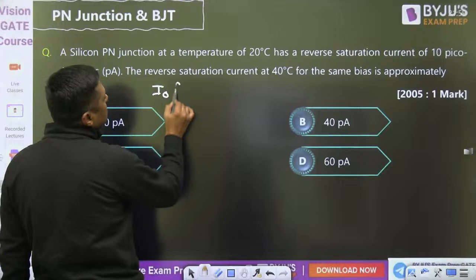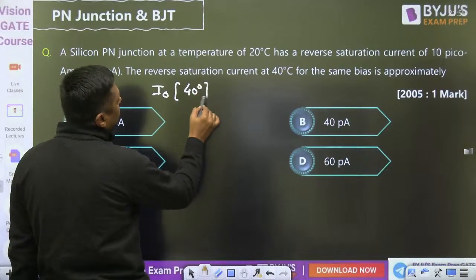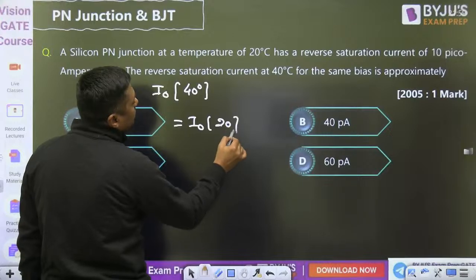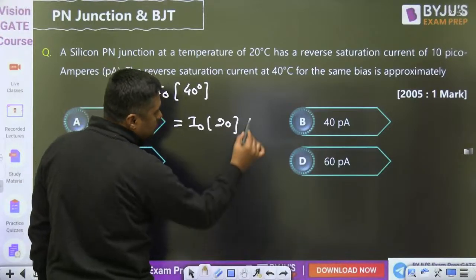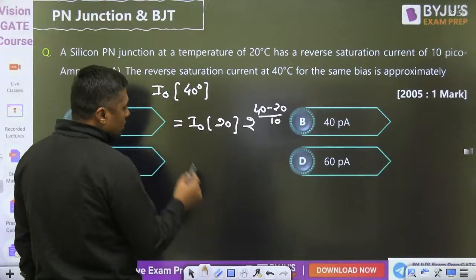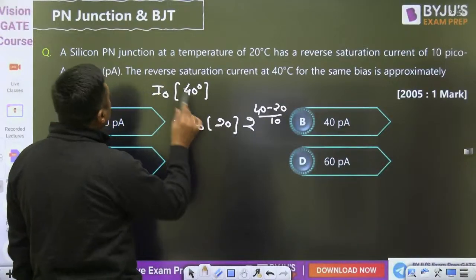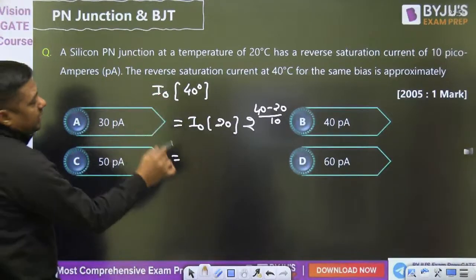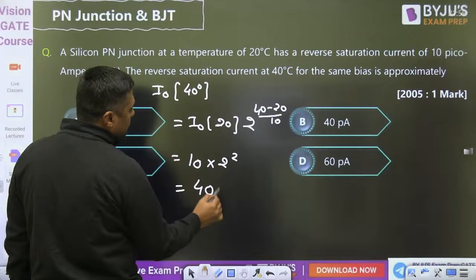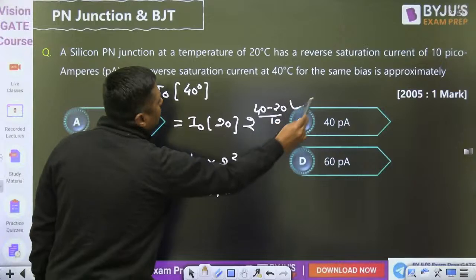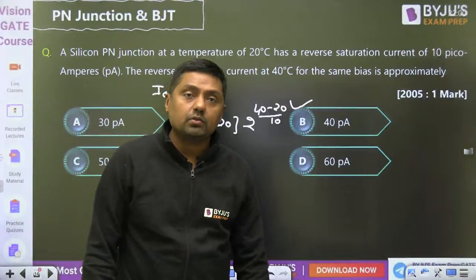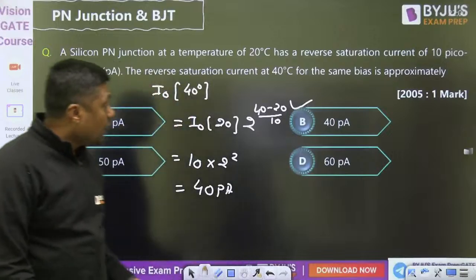So what is the reverse saturation current at 40 degree? It is given by the reverse saturation current at 20 degree times 2 to the power (40 minus 20) divided by 10. So it will become 10 picoampere into 2 to the power 2, that will become 40 picoampere. So it doubles for every 10 degree rise in temperature. B is the answer for this particular question. Very, very easy one. Now, next one.